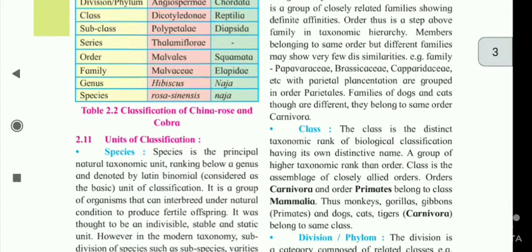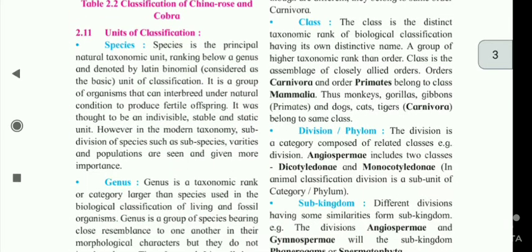Class. The class is the distinct taxonomic rank of biological classification having its own distinctive name. A group of higher taxonomic rank than order. Class is the assemblage of closely allied orders. Order Carnivora and order Primata belong to class Mammalia. Thus, monkeys, gorillas, gibbons, and dogs, cats, tigers belong to the same class.